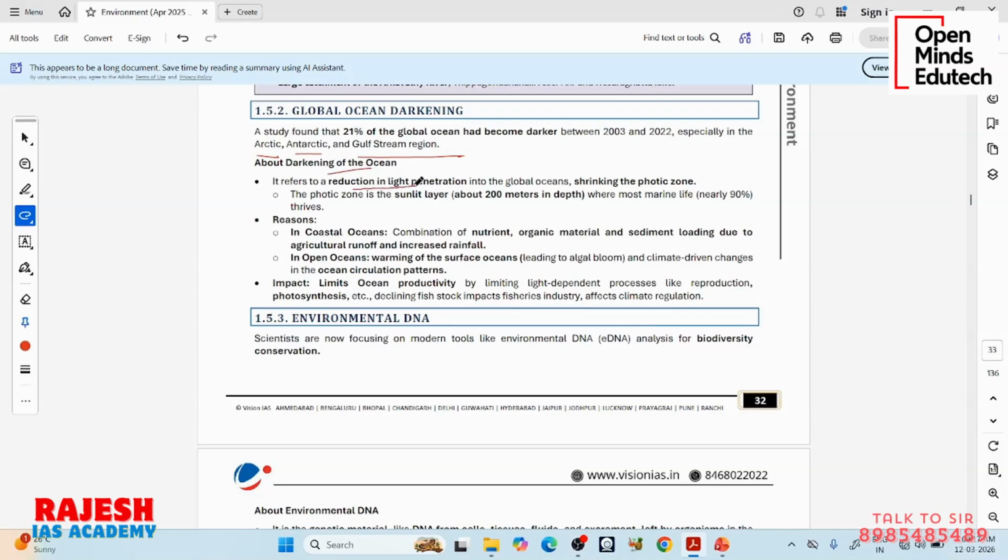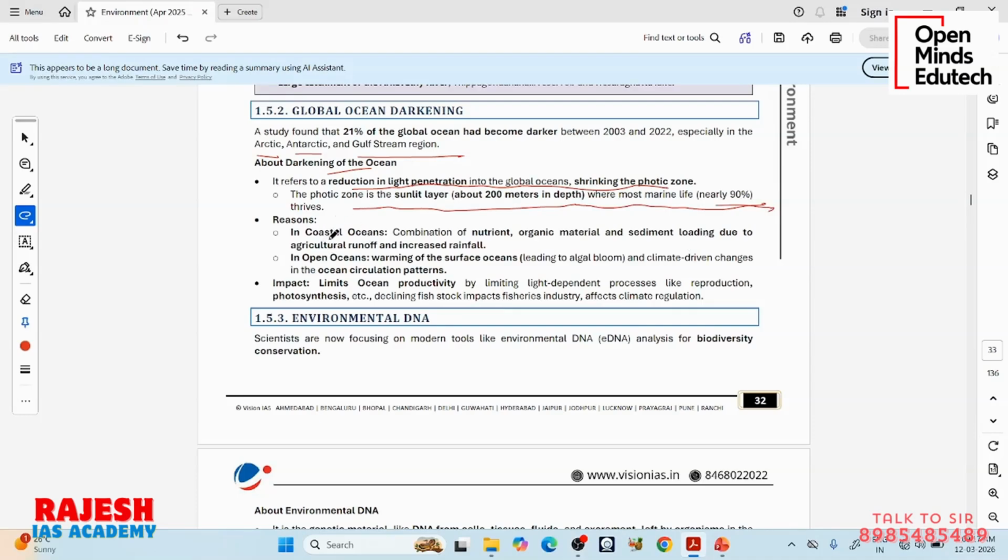It refers to a reduction in light penetration into the global ocean, shrinking the photic zone. This photic zone is the sunlit layer about 200 meters in depth, where most marine life, almost 90% of marine life, lives. So, what are the reasons?